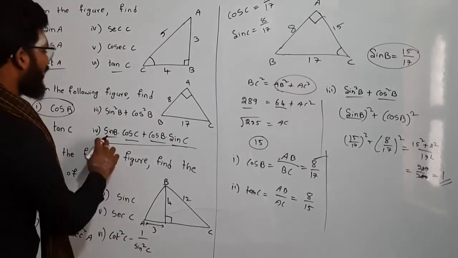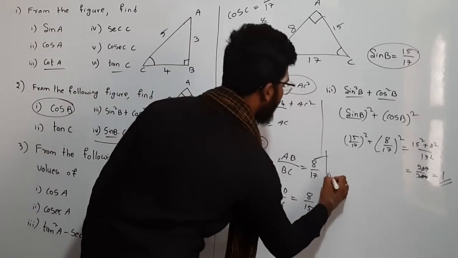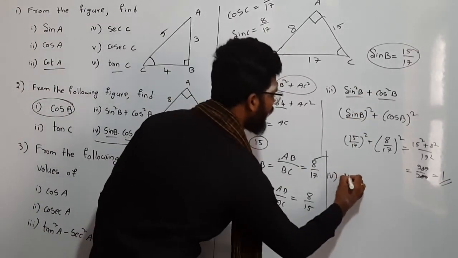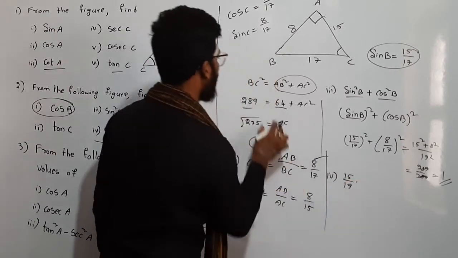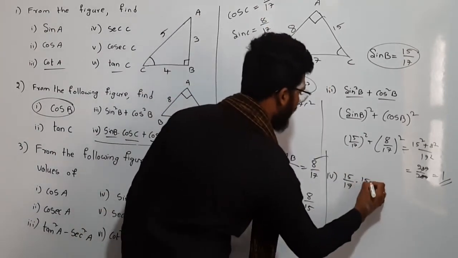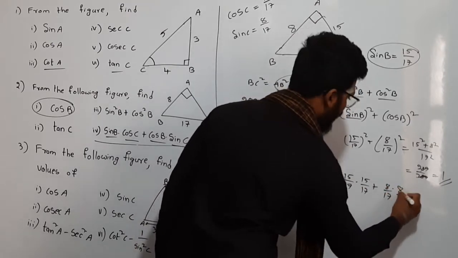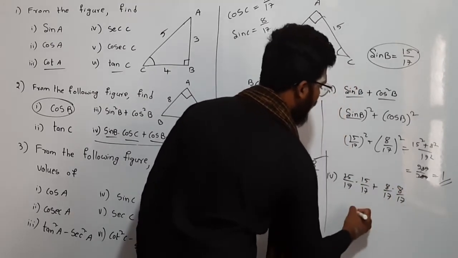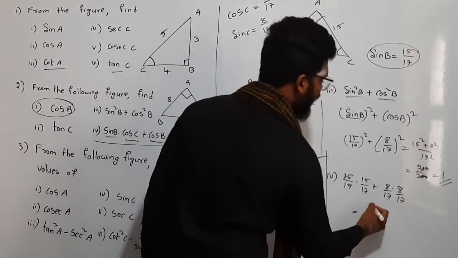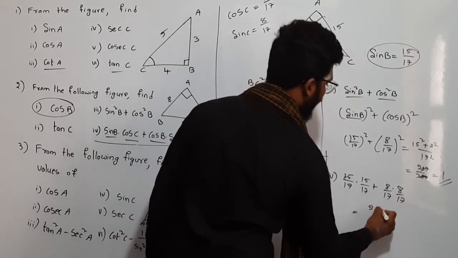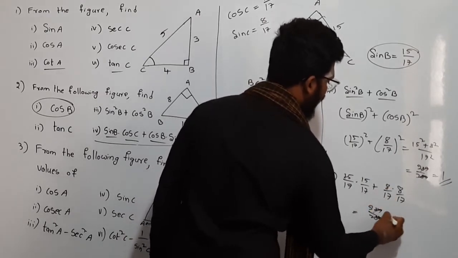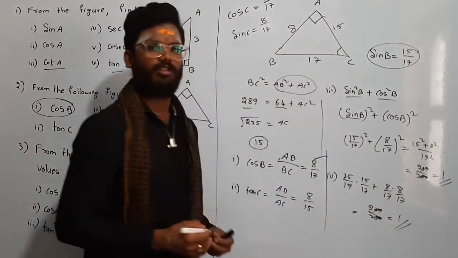Now I have to find sin B into cos C. So what is sin B? Sin B is 15 by 17, into cos C, which is also 15 by 17, plus 8 by 17 into 8 by 17 you will get. So 15 square plus 8 square again you will get 17 square by 17 square, right? So 289, if we simplify it, again you will get 1.